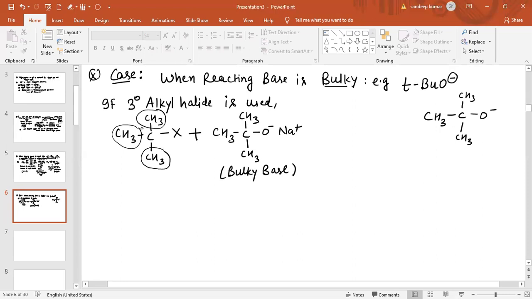So what happens in this case? In this case, an E2 reaction will occur. Elimination will occur. This base will abstract one of the hydrogens, because all three groups are the same, CH3, CH3, CH3. You can remove hydrogen from any of the groups. So the major product obtained via elimination is CH2 double bond C, CH3 and CH3. So this is the product obtained.